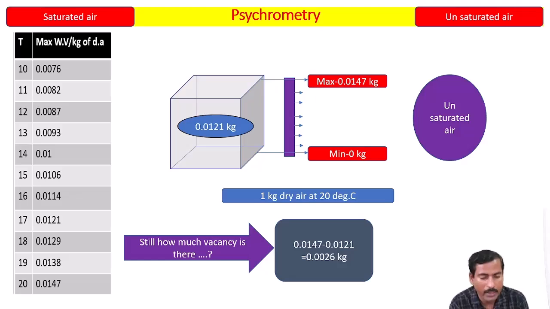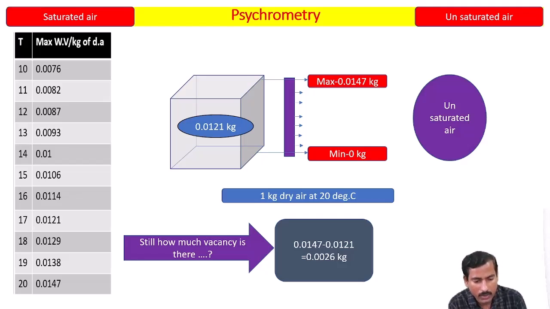If you call the air unsaturated air, it means that the air has water vapor which is less than its maximum capacity at that particular temperature. So always there will be vacancy in the unsaturated air.